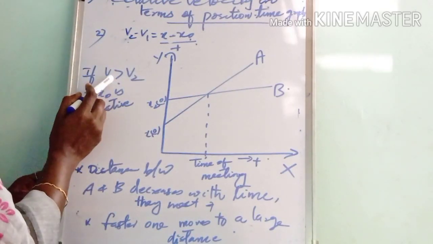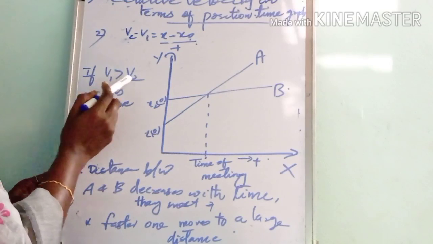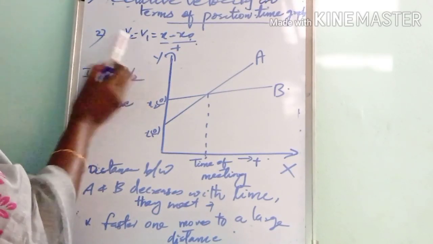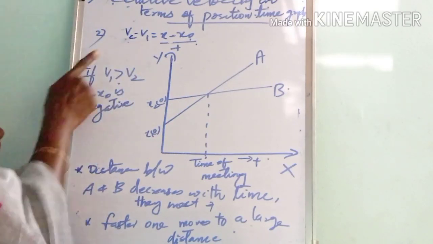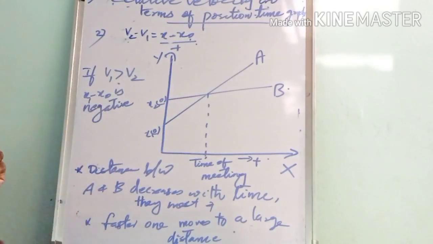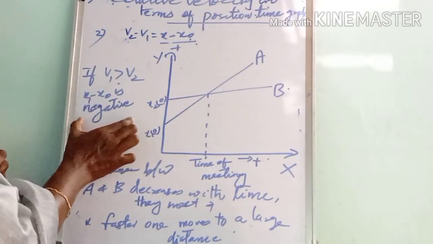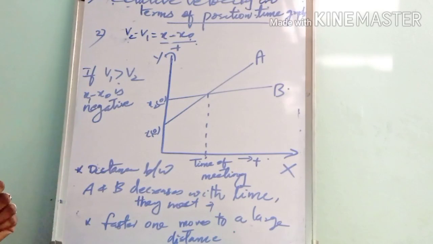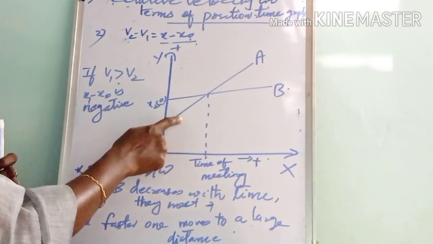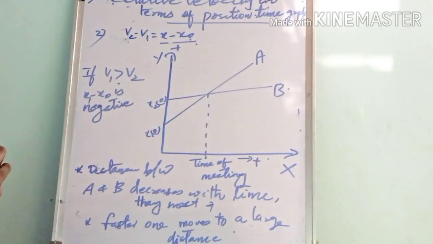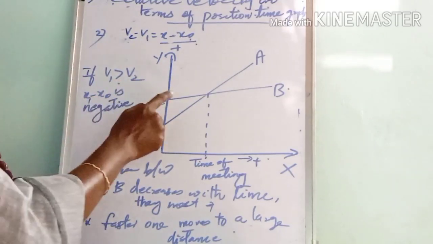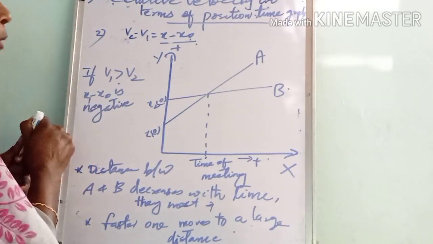Okay, A moves with a greater speed or greater velocity than the object B. So, if v1 is greater than v2, then what happens to this equation? When v1 is greater than v2, that means x1 minus x0 becomes negative. In this case the distance between A and B decreases with time, and they meet at a point.